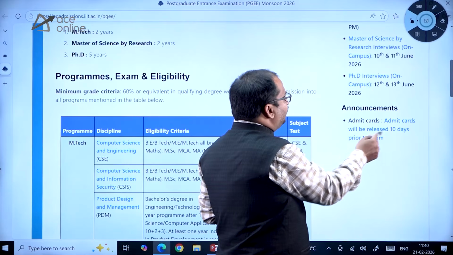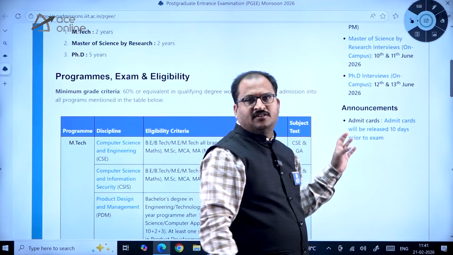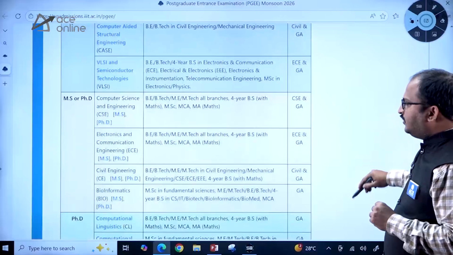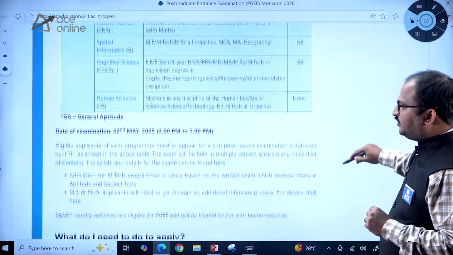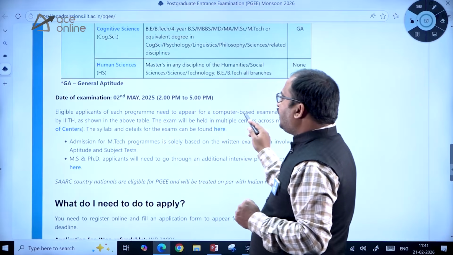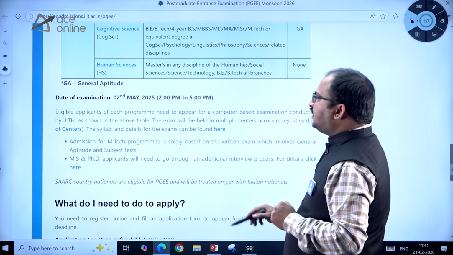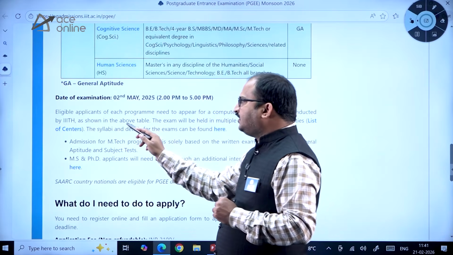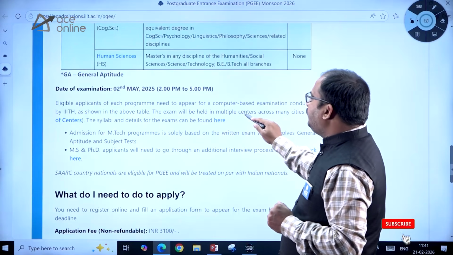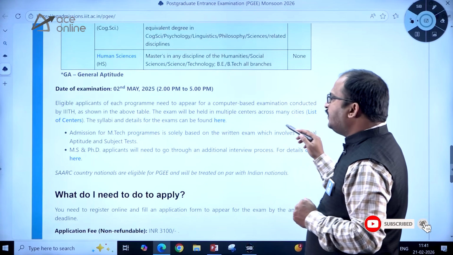Admit cards will be released 10 days prior to the examination. So that is what he has given, 10 days prior to the examination. The hall tickets will be released. That is what he has given here. So eligible applicants of each program need to appear for a computer-based examination conducted by IIIT Hyderabad as shown in the table above. The exam will be held in multiple centers across many cities.